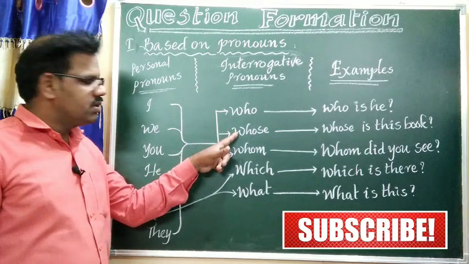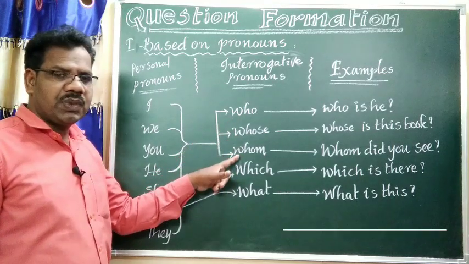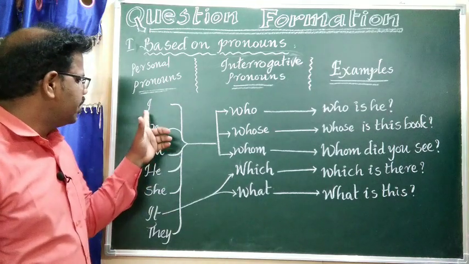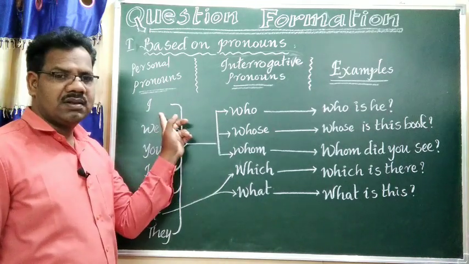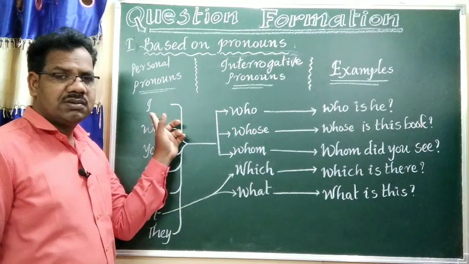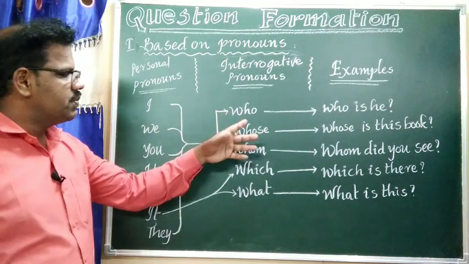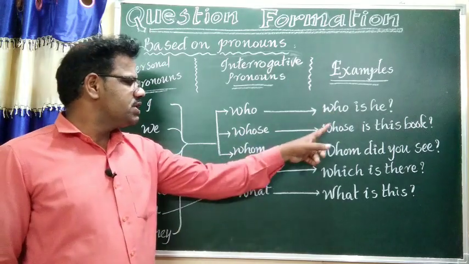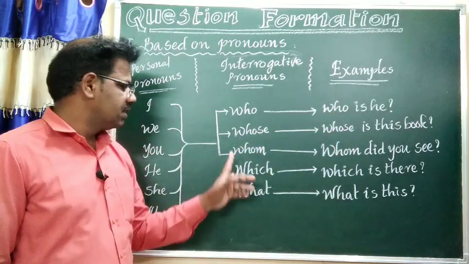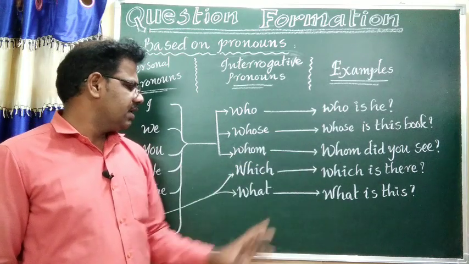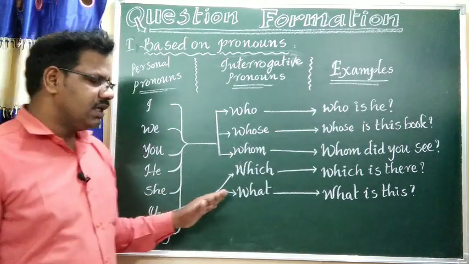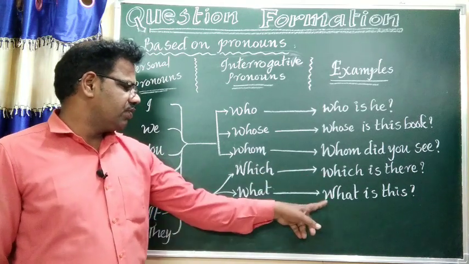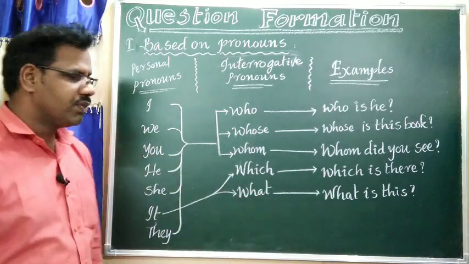Who, human being. Whose, human being. Whom, also human being. See, for example, who am I? Who belongs to person. Here examples are given. Who is he? Whose is this book? Whom did you see? Regarding things or information, which is there, what is this?